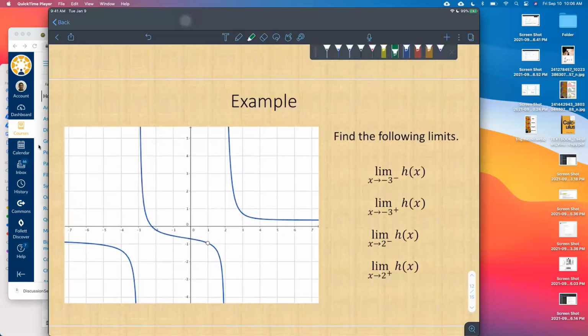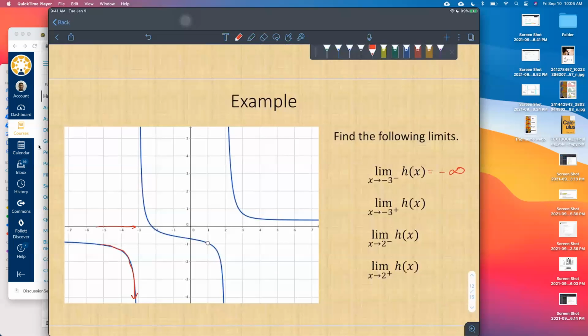What is the limit of this function as x approaches -3 from the left-hand side? Would it be negative infinity? As you approach -3, the function approaches negative infinity. That is correct. Very good.